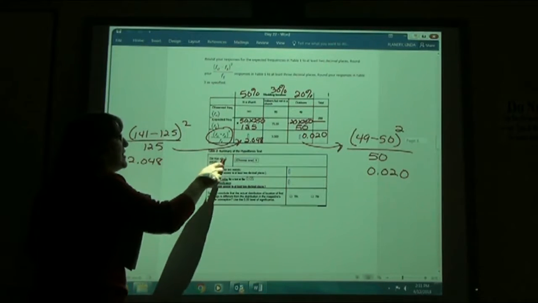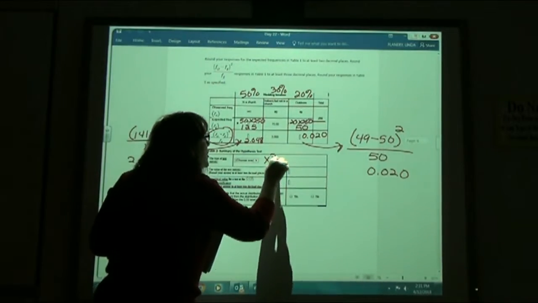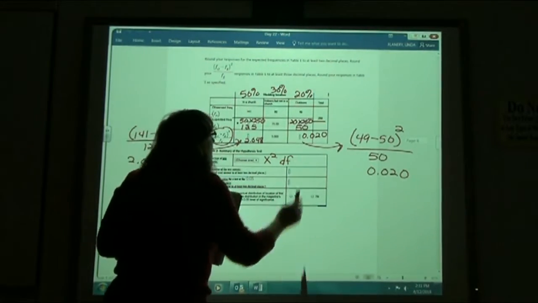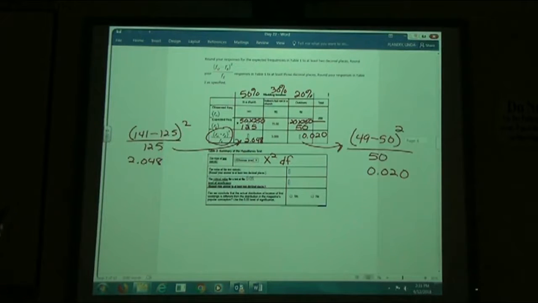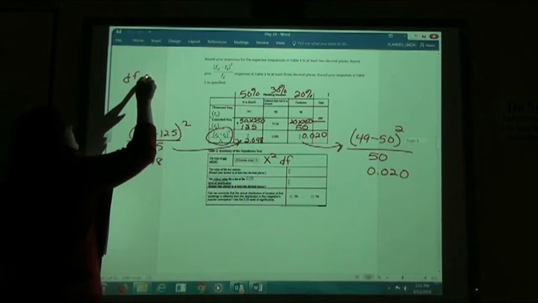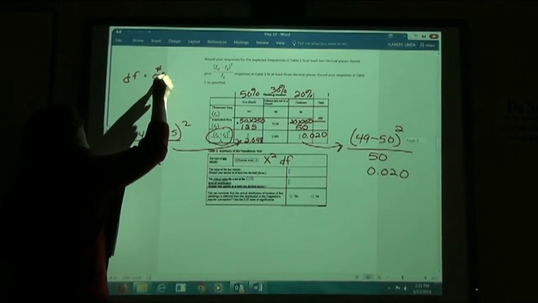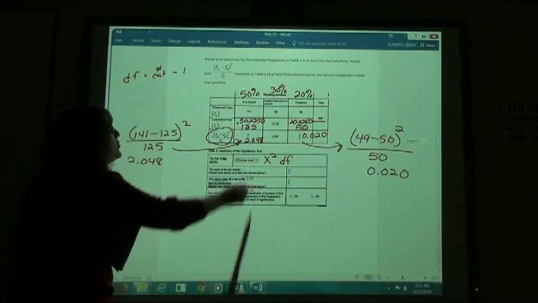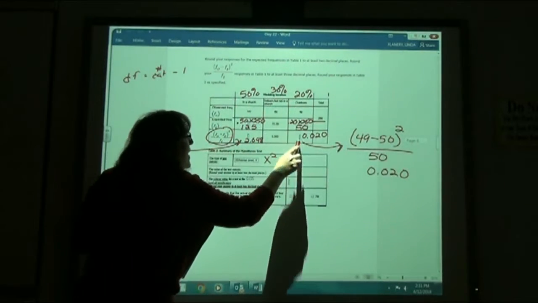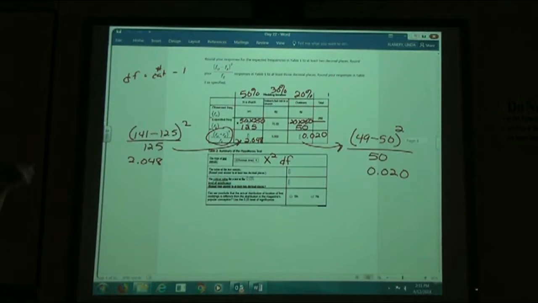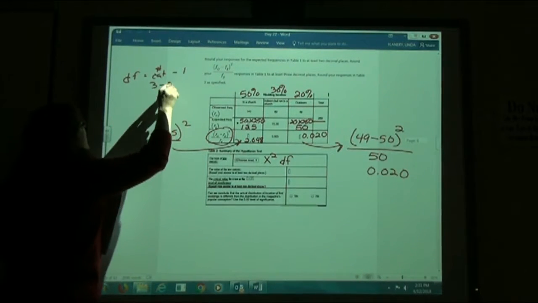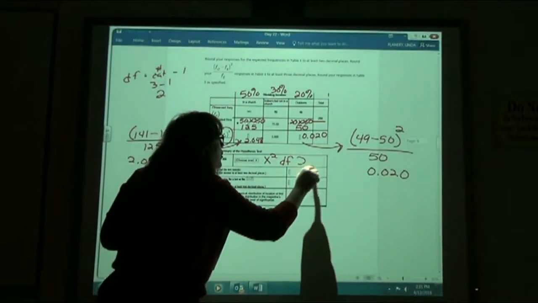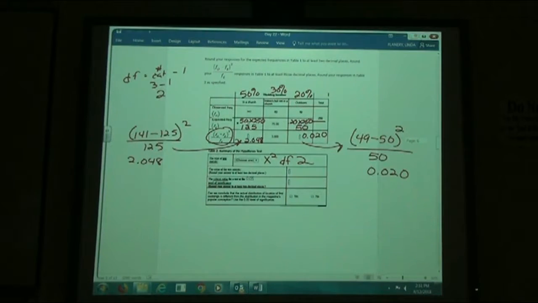The type of the test statistic, again, is going to be your chi squared. The degree of freedom: how many categories you have, minus 1. In this case, we have 1, 2, 3 categories. Either they got married in the church, indoors but not in the church, or outdoors. So 3 minus 1 is 2. We're going to have 2 degrees of freedom then. Chi squared with a degree of freedom of 2.